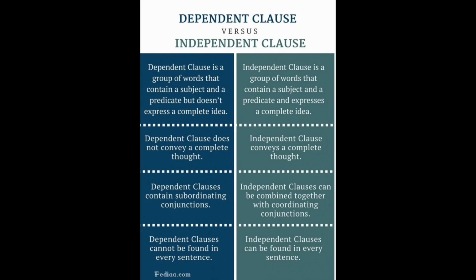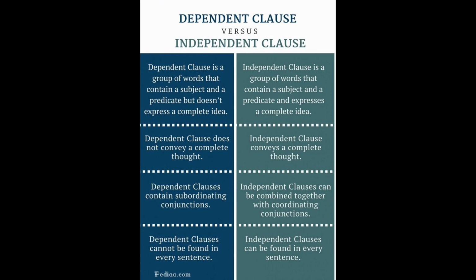So here we're gonna see the difference between a dependent clause versus an independent clause. A dependent clause is a group of words that contains a subject and a predicate but doesn't express a complete idea. Meanwhile, an independent clause is a group of words that contains a subject and a predicate and expresses a complete idea.